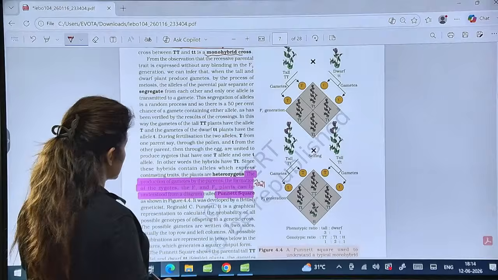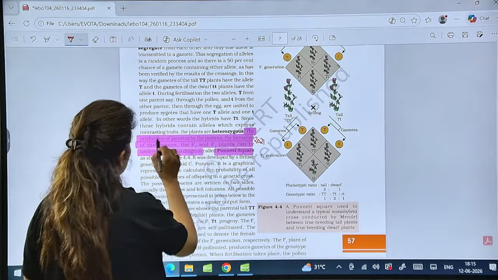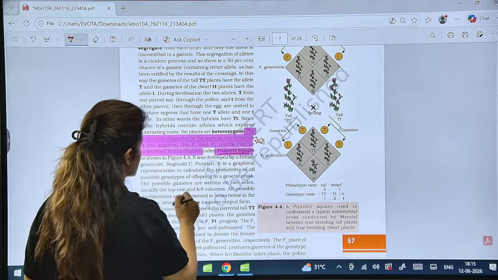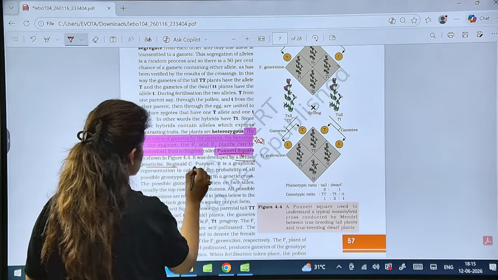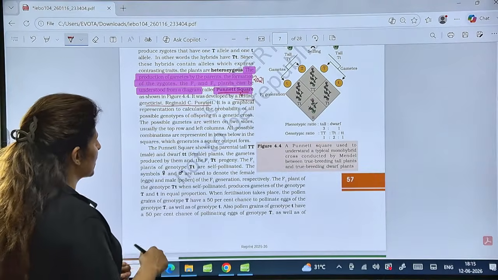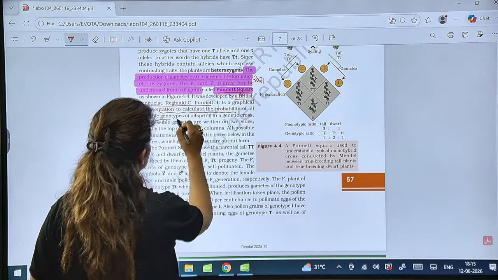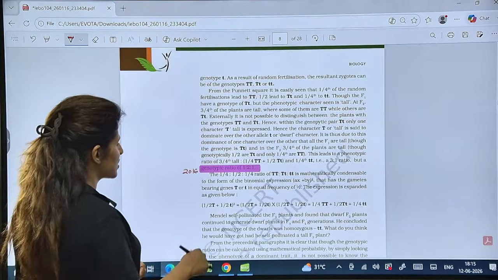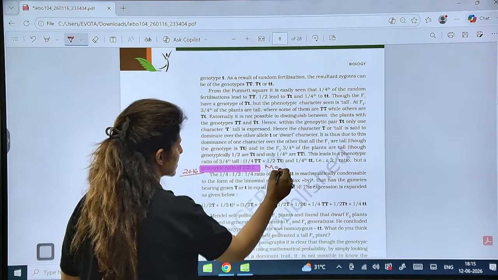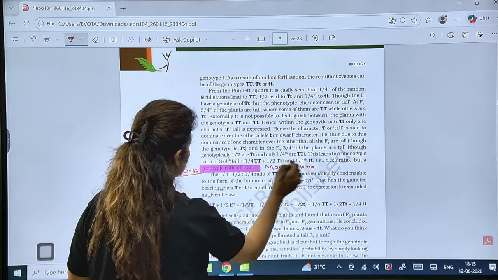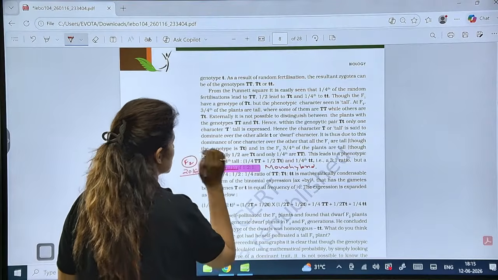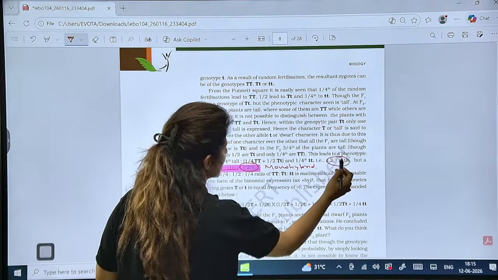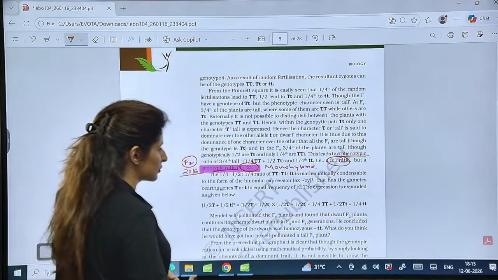Is that clear? Then see, the production of gametes by parents, the formation of zygotes, F1 and F2 plants can be understood from a diagram called Punnett square. Who developed it? A British geneticist, Reginald C. Punnett. Here we can see the probability of all the possible genotypes and phenotypes as well. So this is basic. What is the genotypic ratio in a monohybrid cross of F2 generation? Genotypic ratio is 1:2:1, right? What is the phenotypic ratio? That is 3:1. This is the phenotypic ratio, right?